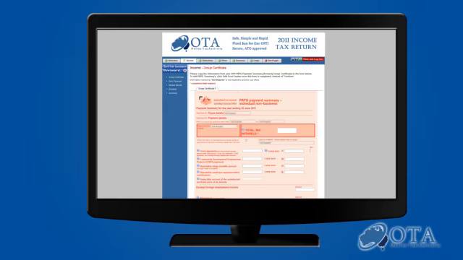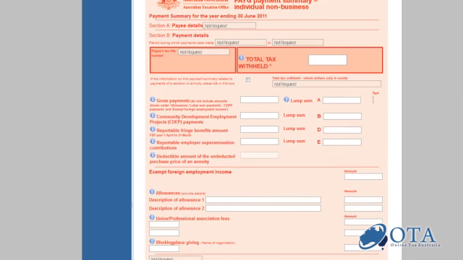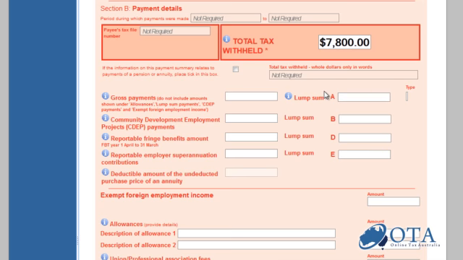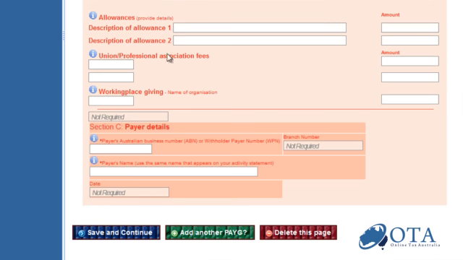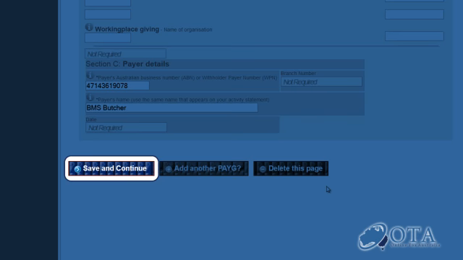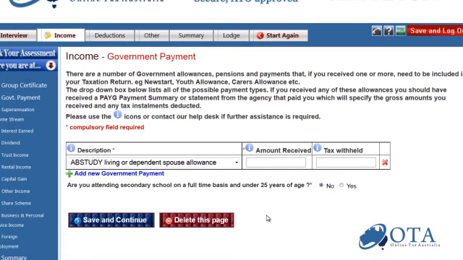We start at the income section. The PAYG Group Certificate worksheets are designed to match what you receive from your employer, so it's just about transferring the information from your papers into the worksheet. Transfer all the amounts including allowances and union fees if applicable. Enter your employer's name and ABN at the bottom of the page. Click Add another PAYG if you have more than one employer, or Save and Continue to move through to the next worksheet. Add any other sources of income you might have.